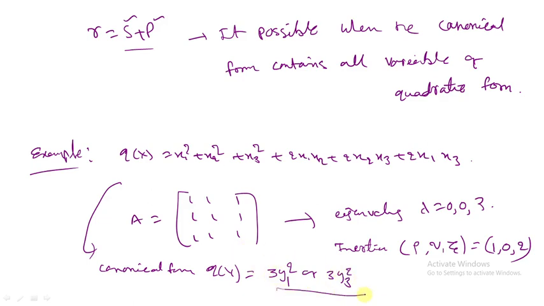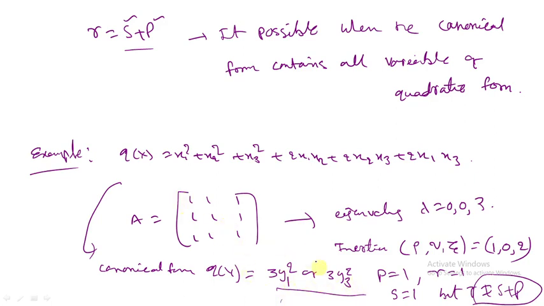Now observe here. What is the index? 1. What is the rank? The number of non-zero terms, 1. And the signature, positive minus negative, is 1. But rank is not equal to s plus p, because here the canonical form contains only one term.